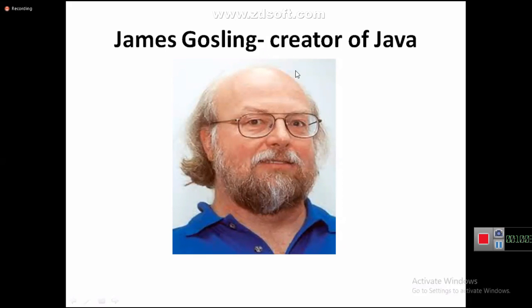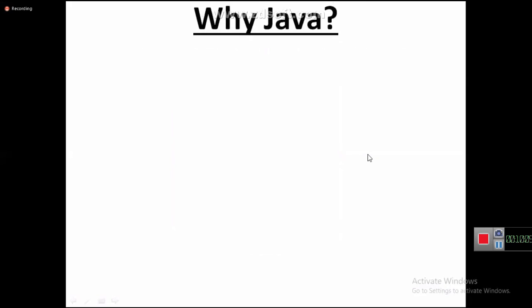So now, James Gosling, creator of Java. Then next question, tell me, why Java? Java is required for platform independency. Then listen carefully. If you take C and C++, they are meant for developing standalone applications. If you take Java, it is meant for developing internet applications.